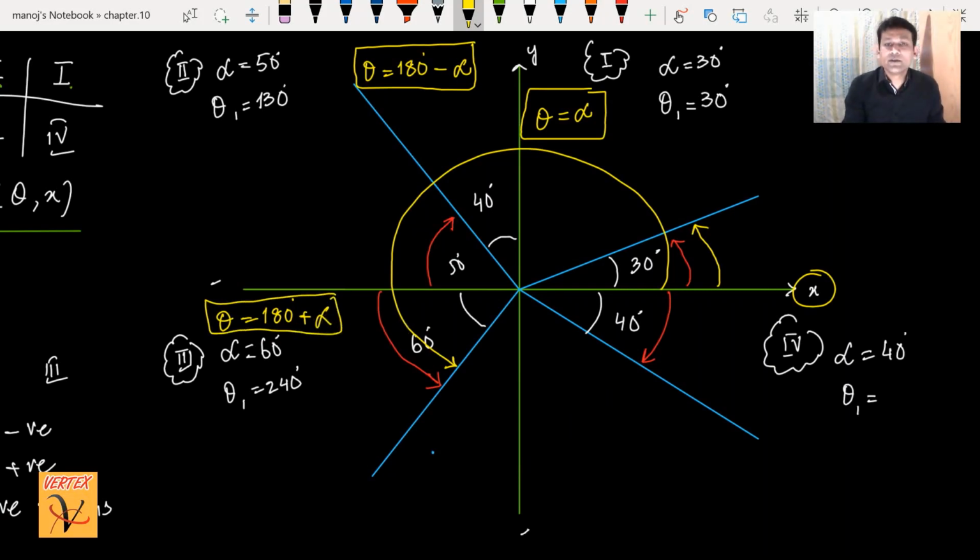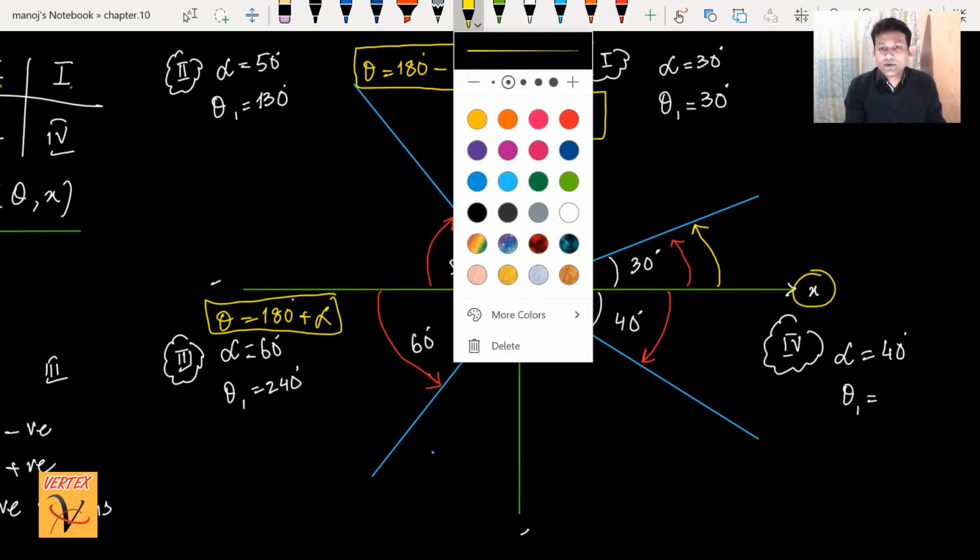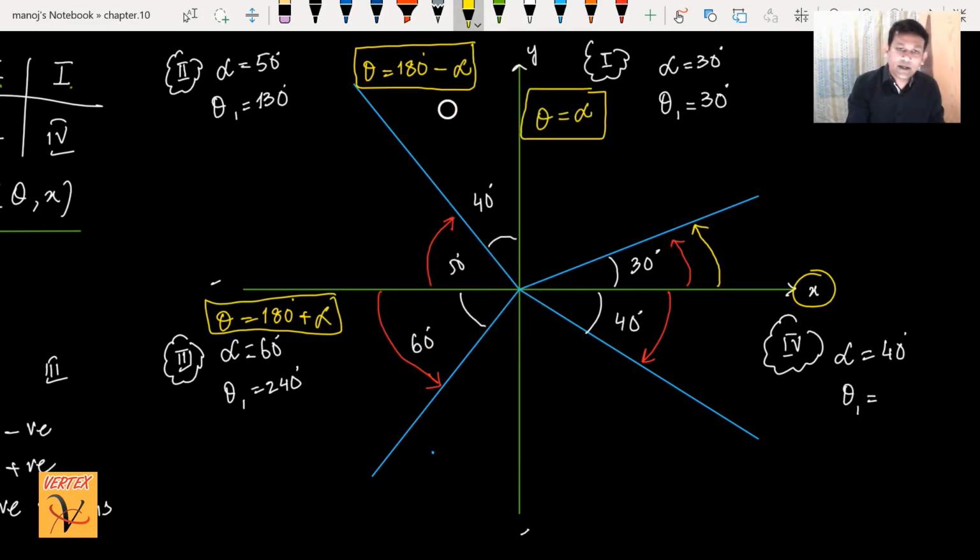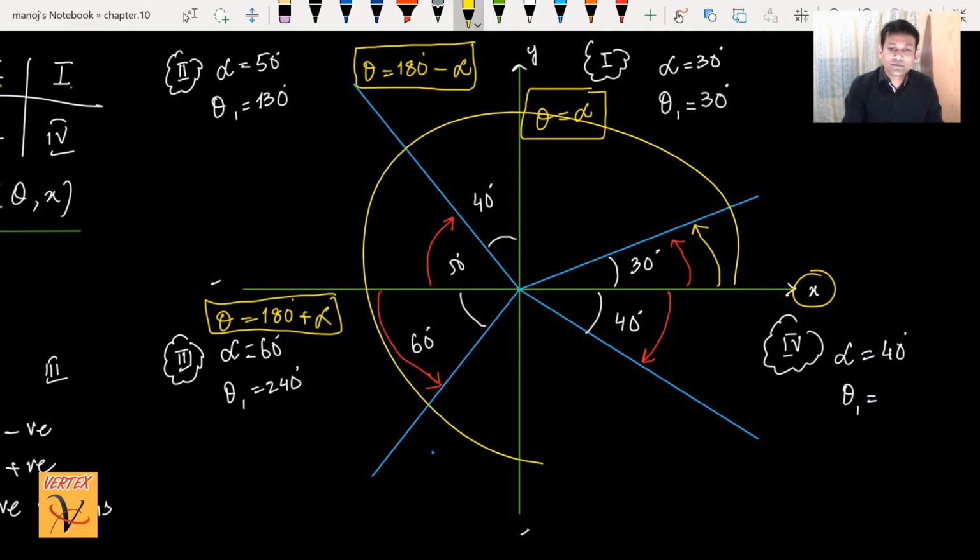Okay, we're moving to the fourth quadrant. In the fourth quadrant, I will move from the positive x-axis anti-clockwise till here. The basic angle is 40 degrees. So when I want to find this size, I have to write 360 minus 40, because the total angle is 360 degrees. 360 minus 40 is 320, so I will write 320.